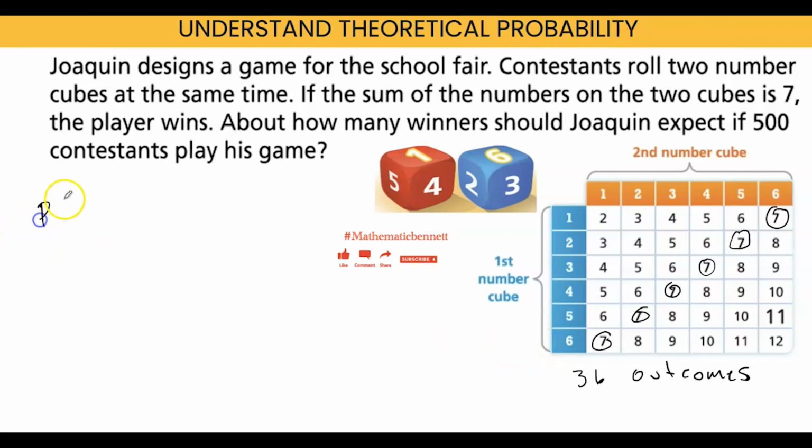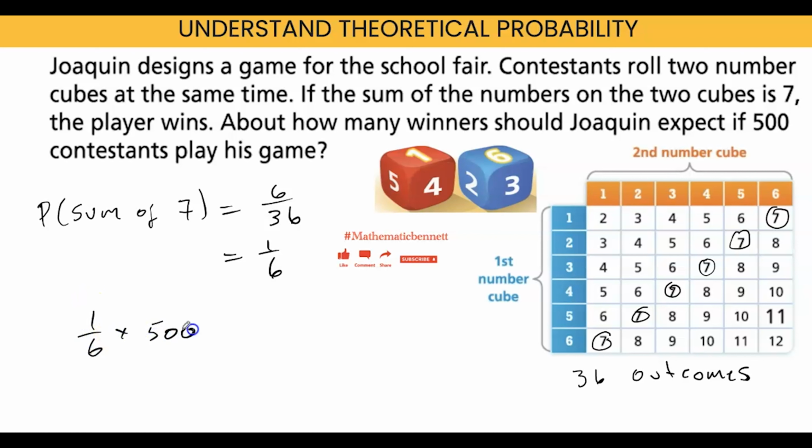So the probability of getting a sum of 7 was 6 out of those 36 outcomes, which is the same as 1/6. If we know the probability of one person winning, we can find the expected number of winners among 500 people. All we need to do is multiply that 1/6 by 500. And we get 83.33333. So we can conclude that there will be 83 winners.